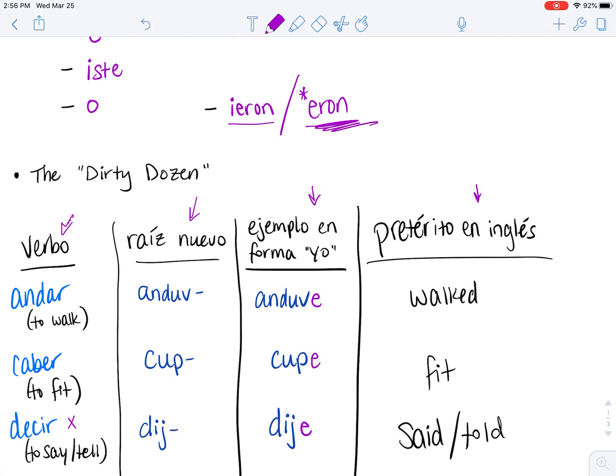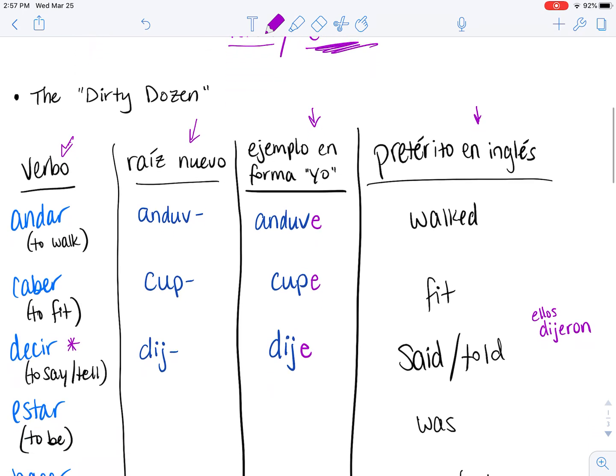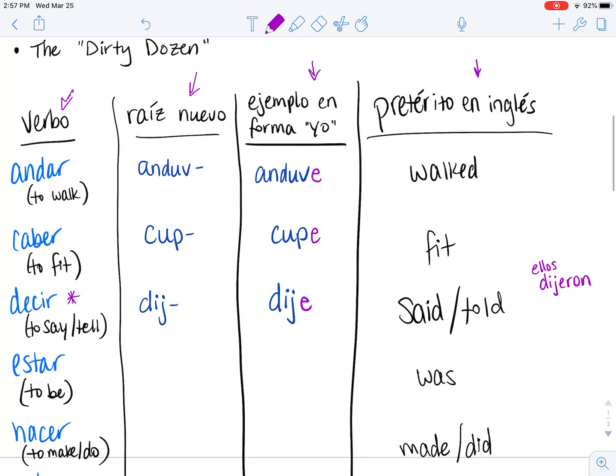So I'm going to put a purple asterisk there, and kind of off to the side, I'll write an example: ellos dijeron, they told. That's just going to be one of the things that we have to look out for and learn.